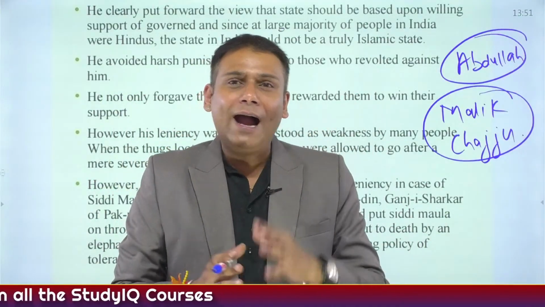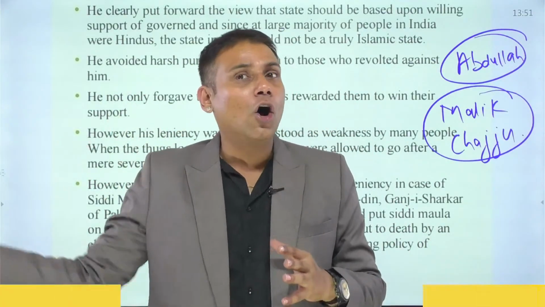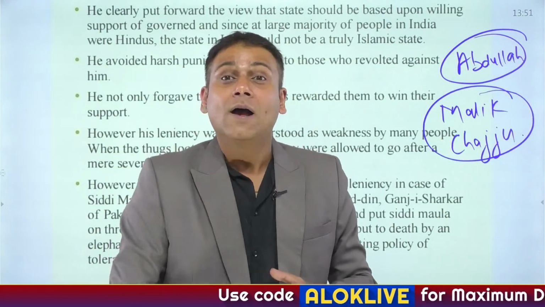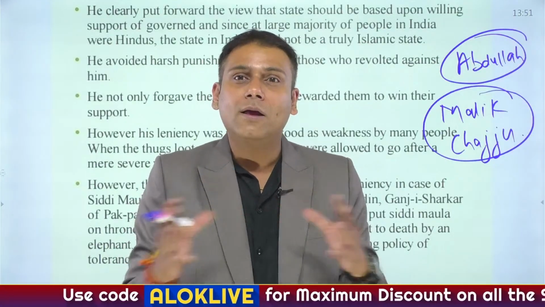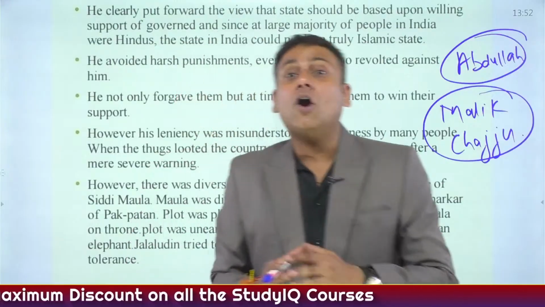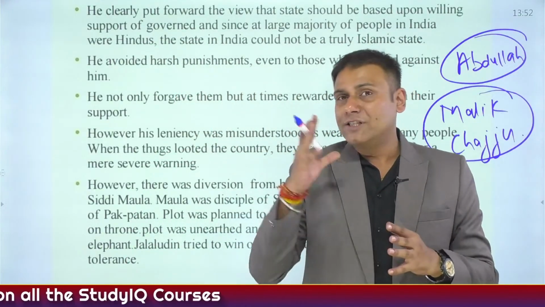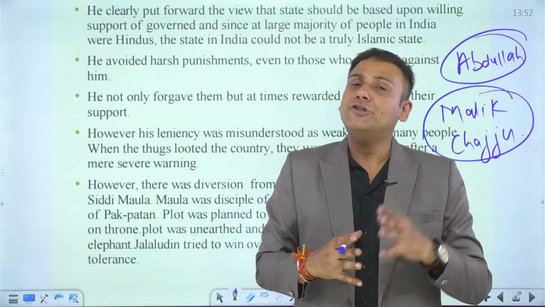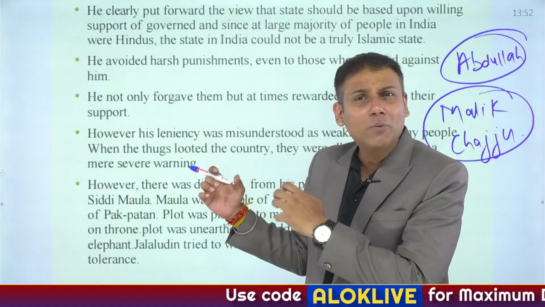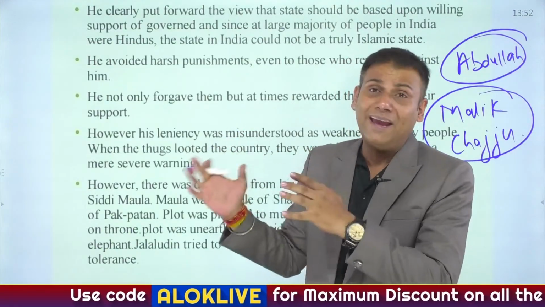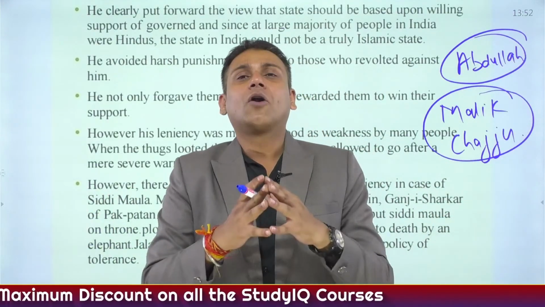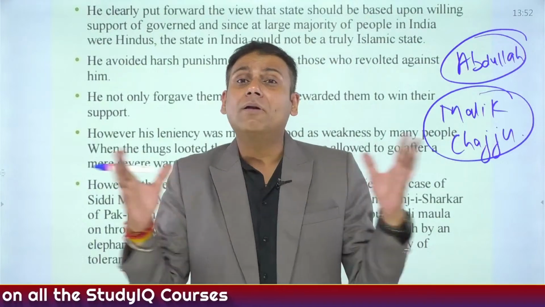Jallaludin Khilji had one of his nephews, who was also son-in-law of Jallaludin Khilji, and who was the most powerful ruler. His name was Ali Gurshap or Alauddin Khilji. Now, Alauddin Khilji, initially he was the governor of Manikpur, which is located near Prayagraj or Allahabad. As I have told you, Jallaludin Khilji, when he sat on the throne, was approximately around 70 years of age. He did not have any aspirations to expand his kingdom. He did not have any aspirations to follow the policy of imperialism.